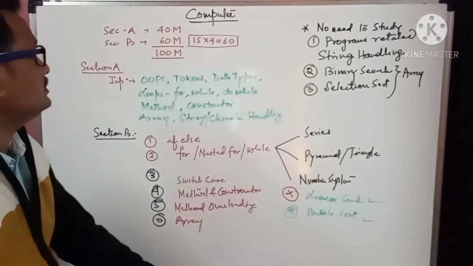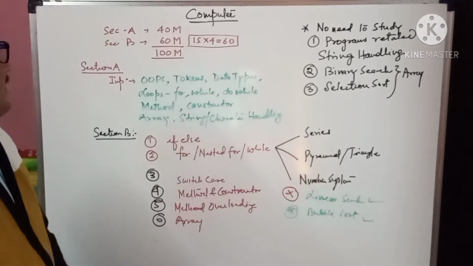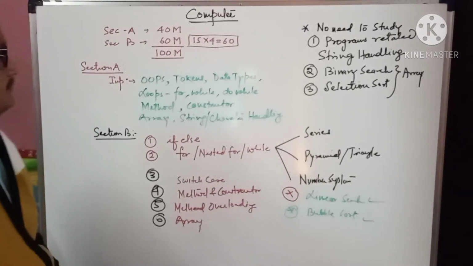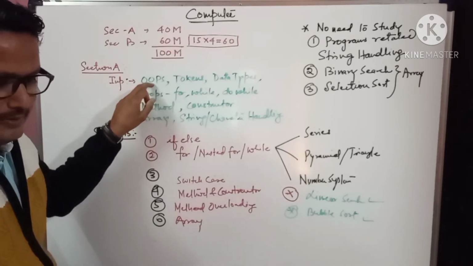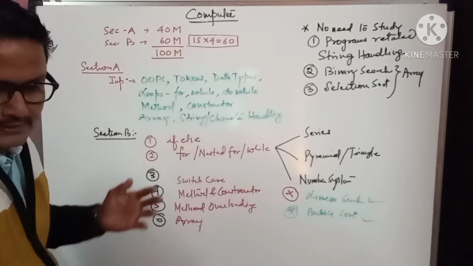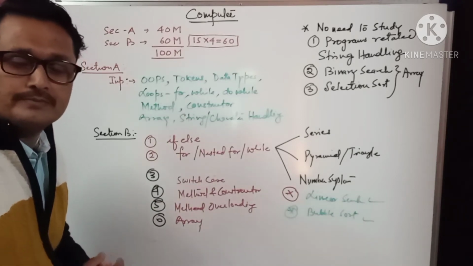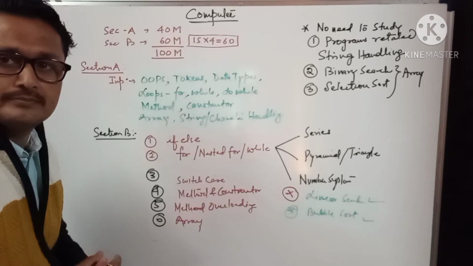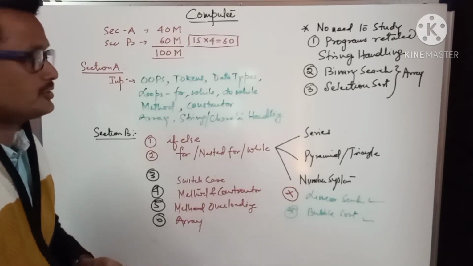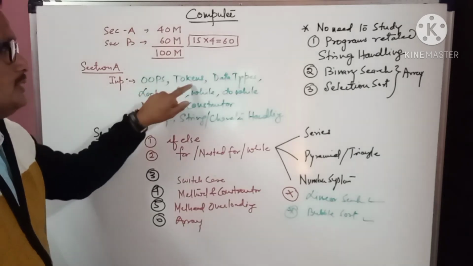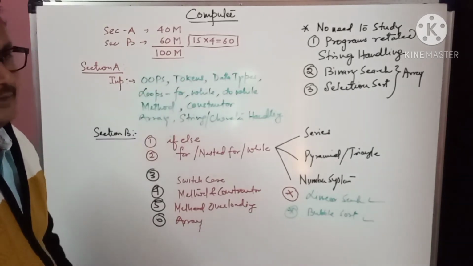Now come to section A. For section A, some important topics are OOPS, that means you will get any definition related to class or object or polymorphism, data hiding, abstraction, etc. Tokens, one of the important topics in Java.